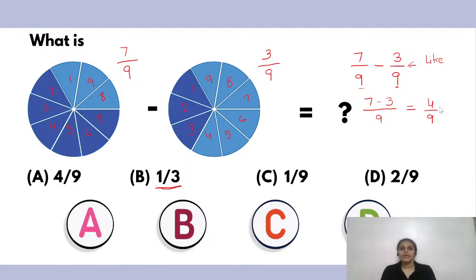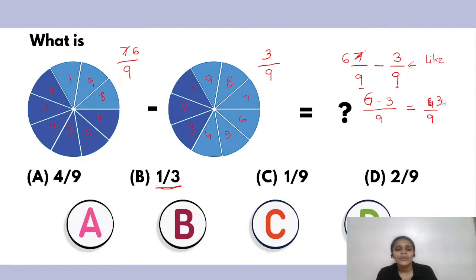Oh, I can see there is, oops, I made an error over here. I'm so very sorry. This is supposed to be 6. My apologies, children. I'm sorry. This is supposed to be 6. Okay, 6. And here also it is going to be 6. So 6 minus 3, we get it as 3.